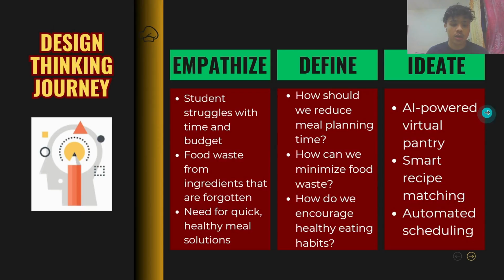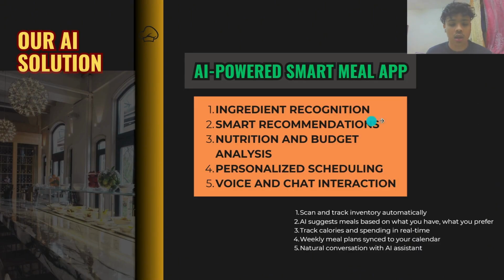To solve this, we apply a design thinking approach. We empathize with students' struggles, define key problems such as food waste and time constraints, and adapt the solution using AI technology. Our solution is the AI-powered Smart Meal app. It includes ingredient recognition to track inventory, smart meal recommendation based on preferences, nutrition, and budget analysis, personalized meal scheduling, and natural voice or chat interactions.